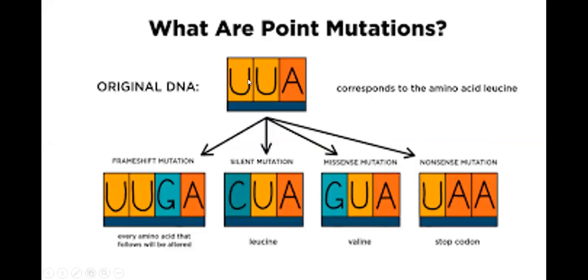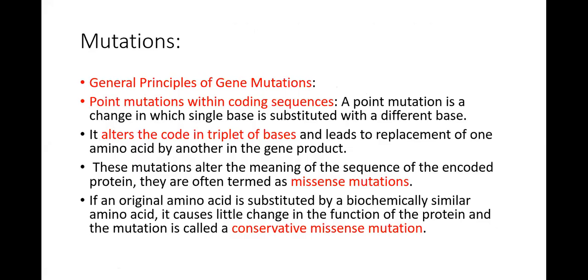So the original codon UUA, in the silent mutation, changes to CUA, cytosine, and then it is going to be missense mutation, and nonsense mutation, in which there is going to be a stop codon. And missense mutations are again of two types, conservative and non-conservative. In conservative, the function is not going to be changed for that amino acid which is replaced. So the overall effect is not going to occur, but in non-conservative mutation, there is going to be an overall change in the effect. So I hope it is clear.